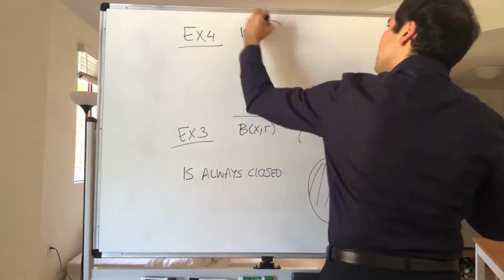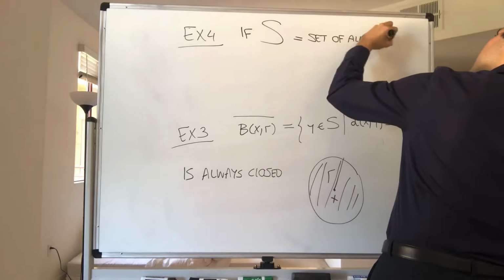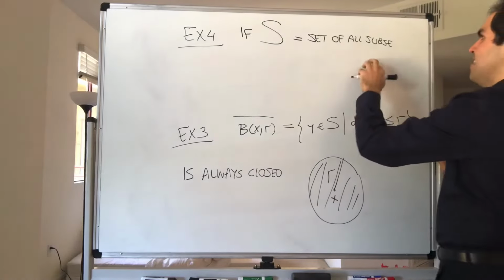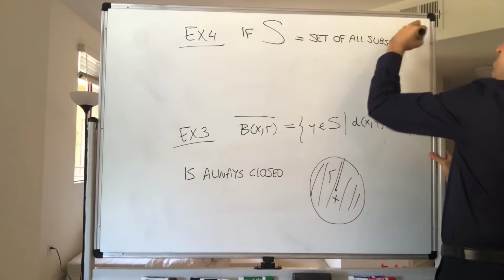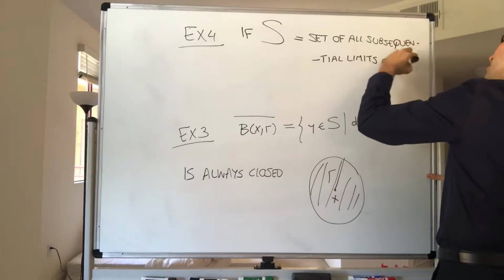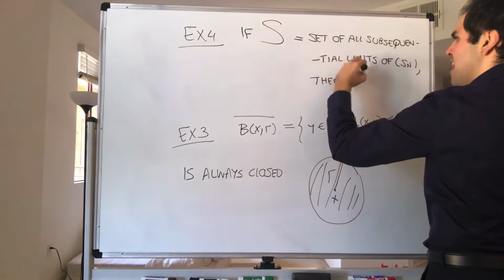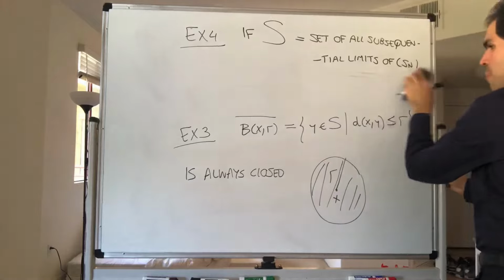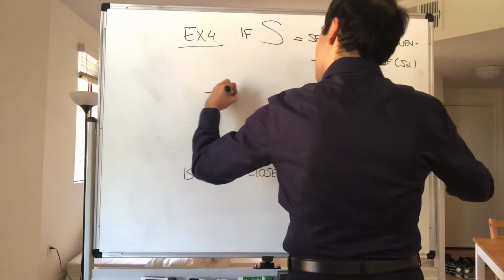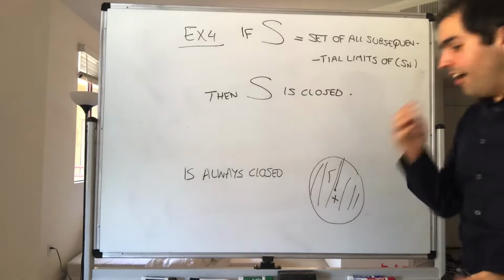So if S is the set of all subsequential limits, the set of all destinations of express trains of s_n, then S is closed as well. And we have shown this in a previous video. Alright, so that's one thing.